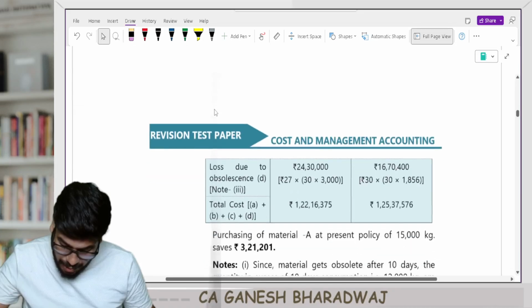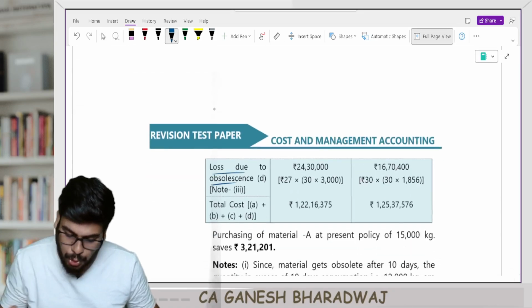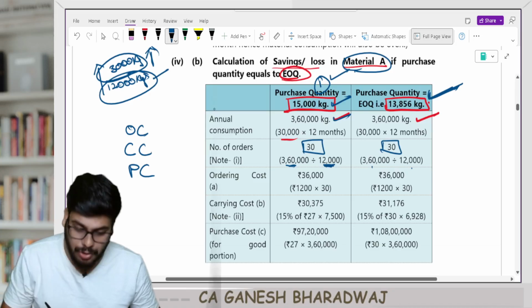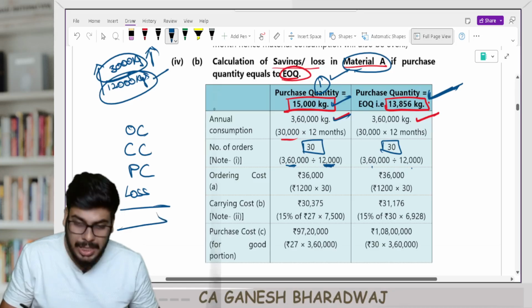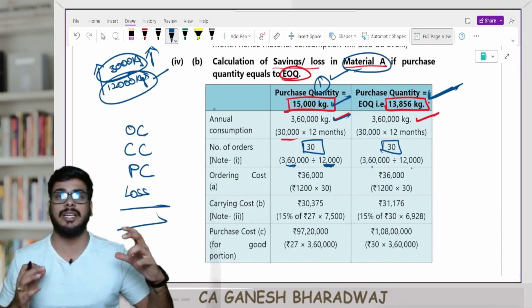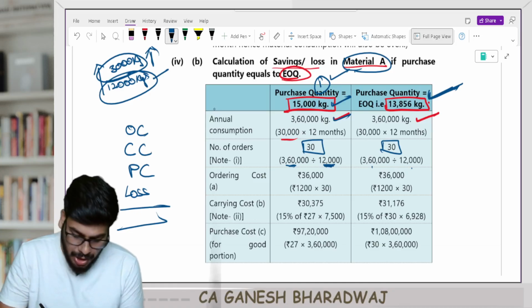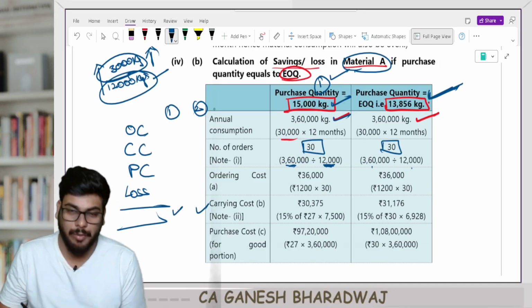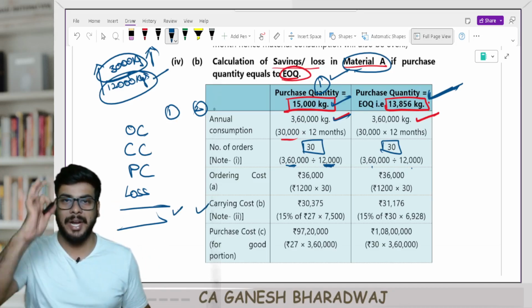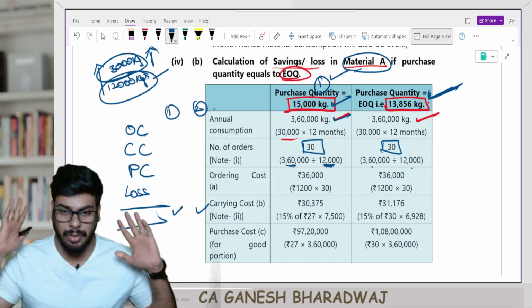So that also needs to be accounted: loss due to obsolescence. These four are the costs relevant for my comparison here. In scenario 1, what will be the total cost? In scenario 2, what will be the total cost? This I need to compare. Are you clear with this, guys?